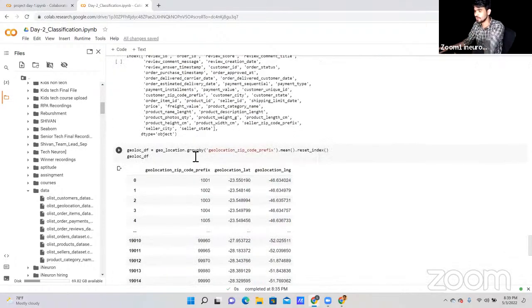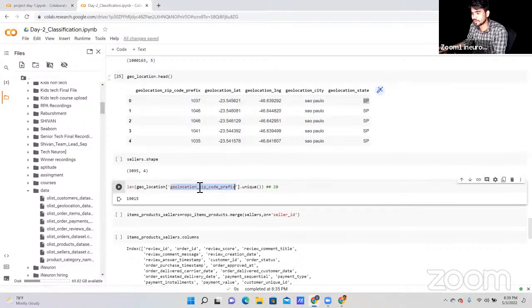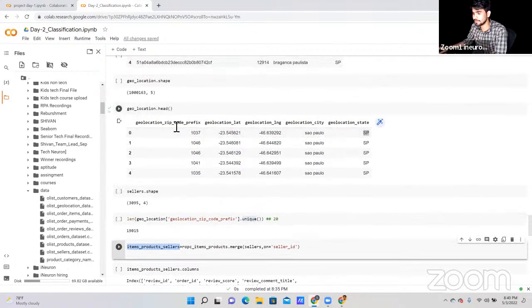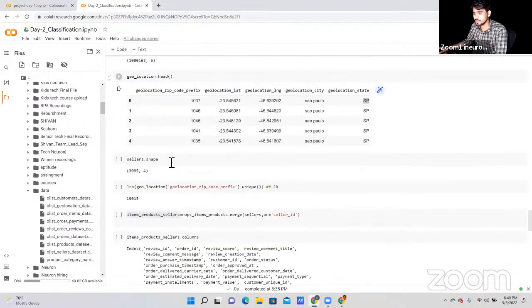Okay. So now here I'm checking the particular zip or pin code using the unique function. Now, as you can see here, we have this item products data.